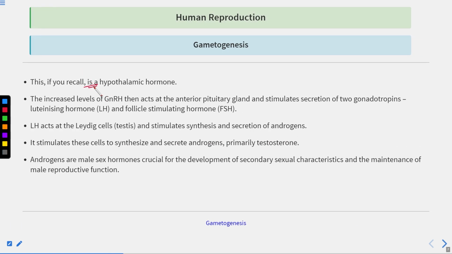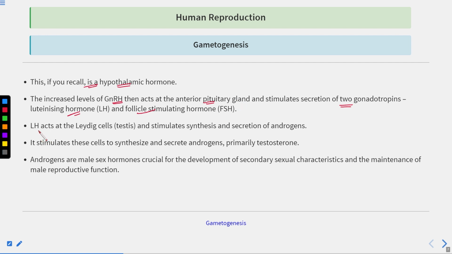Gonadotrophin releasing hormone, we know that it is a hypothalamic hormone. The increased level of gonadotrophin releasing hormone then acts at the anterior pituitary, this we have already seen, and stimulates the secretion of two gonadotrophins. What are these two gonadotrophins? Follicle stimulating hormone and luteinizing hormone. And this leads to spermatogenesis.